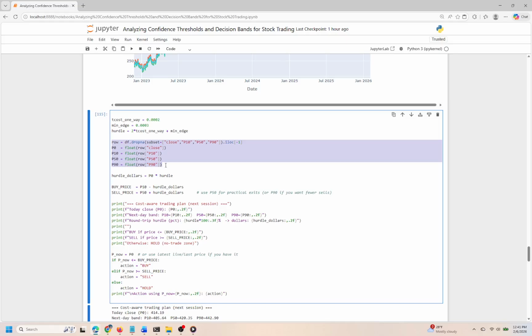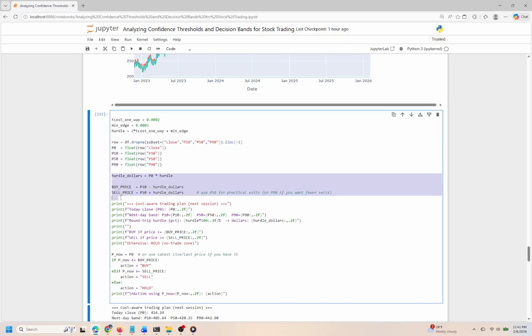Next, we grab the latest available data from our data frame, specifically the current closing price and the 10th, 50th, and 90th percentiles, which represent different possible price points for the following day. This data gives us essential reference points to determine potential entry and exit levels.